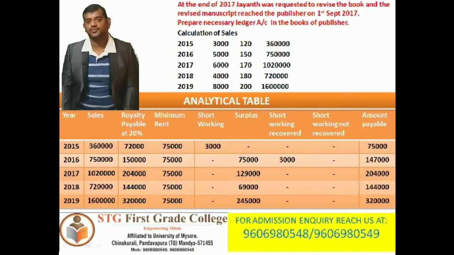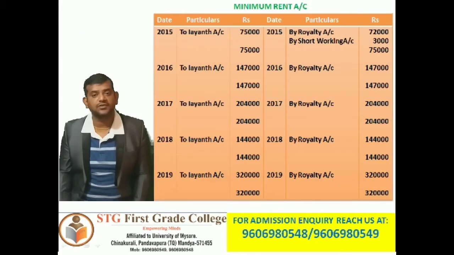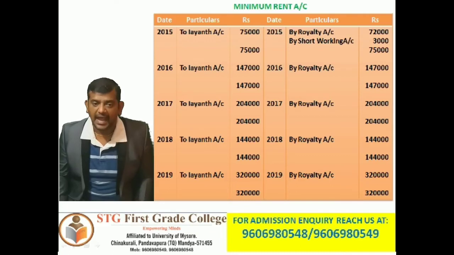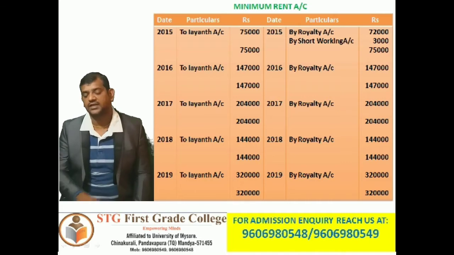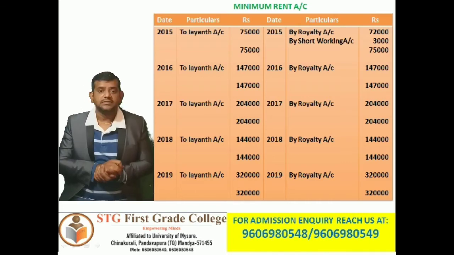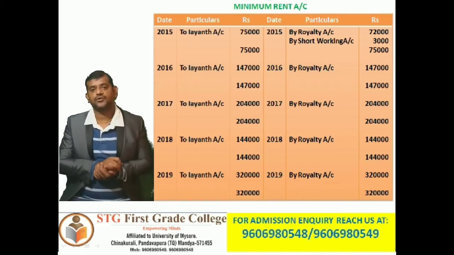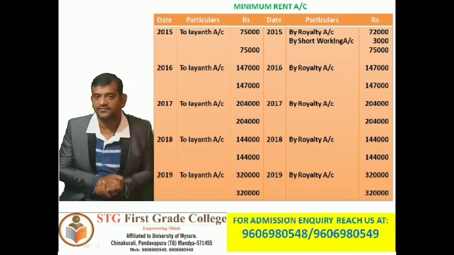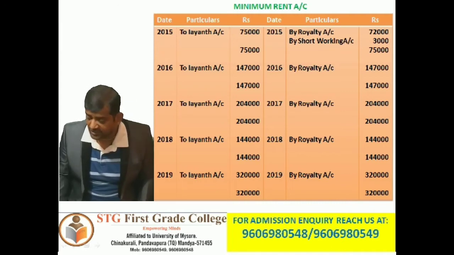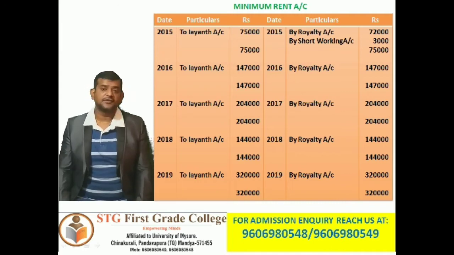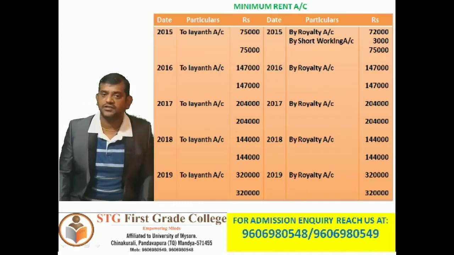So now we are going to prepare the minimum rent account. Whatever is in the minimum rent or royalty payable column, we are going to enter directly. On the debit side, 2015, to Giant account 75,000. By royalty account, that is the short 72,000 rupees which we could generate out of royalty, and there was a short working of 3,000 rupees. Both sides total 75,000.